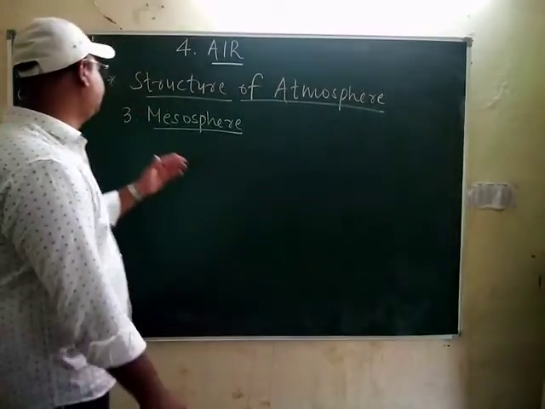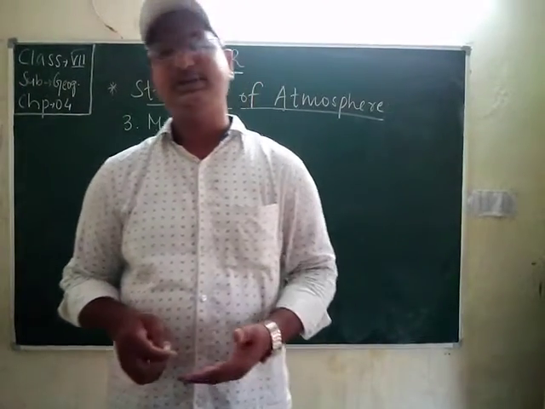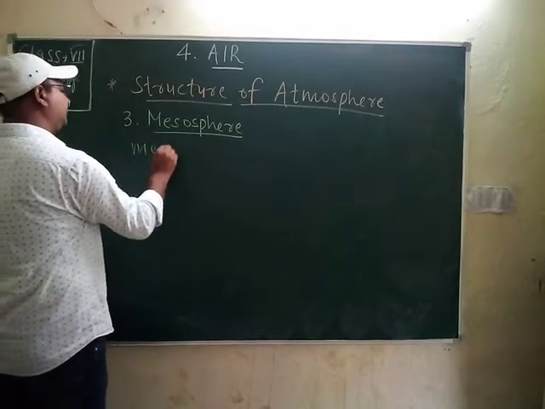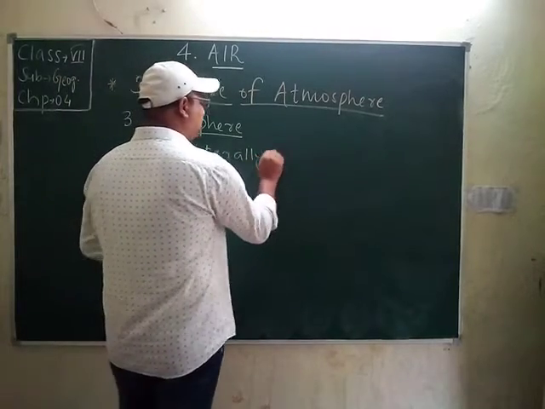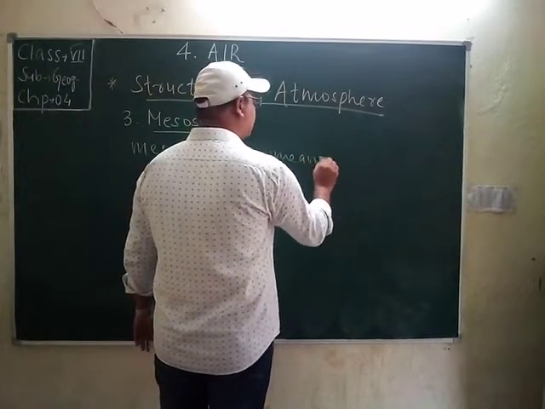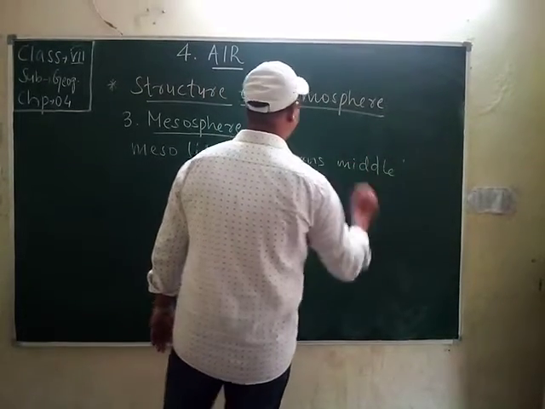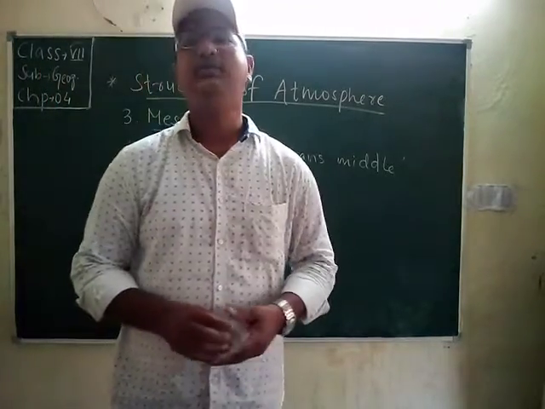The third one is mesosphere. What does mesosphere mean? Meso literally means middle, so you can say it is the middle sphere.